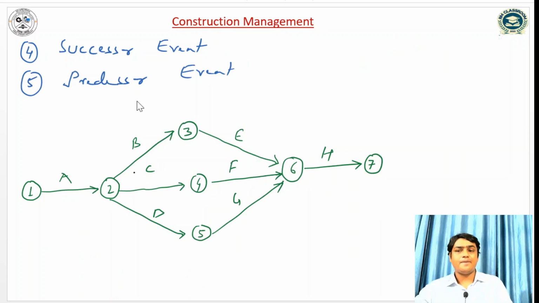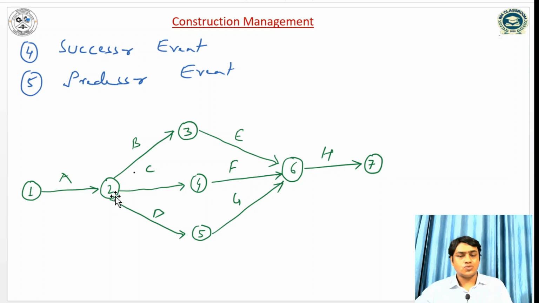Similarly, successor event and predecessor event. This is the network diagram. Here the various events are there: 1, 2, 3, 4, 5, 6, 7. For the first event, there will be no predecessor event, because before event 1 there is no other event. This is the starting or initial event. So there is no predecessor event, but the successor events we can write as 2, 3, 4, 5, 6, 7.